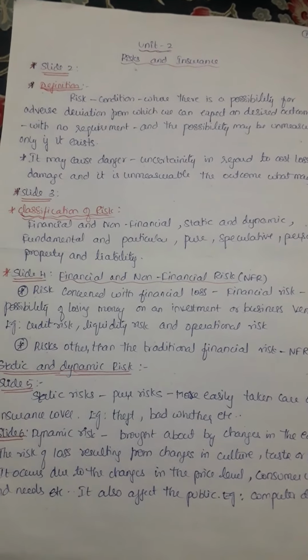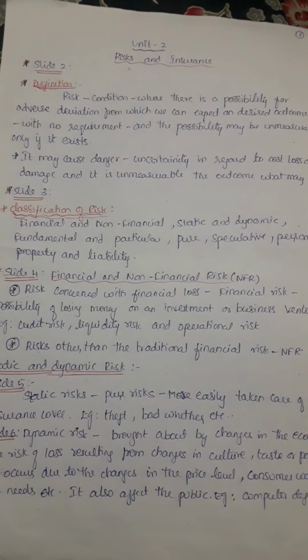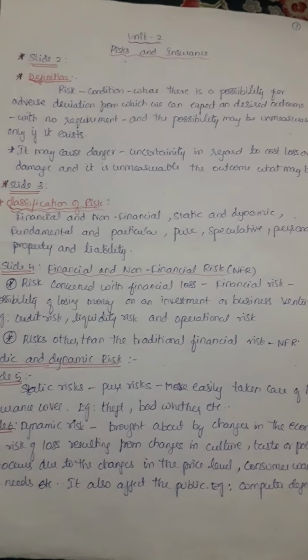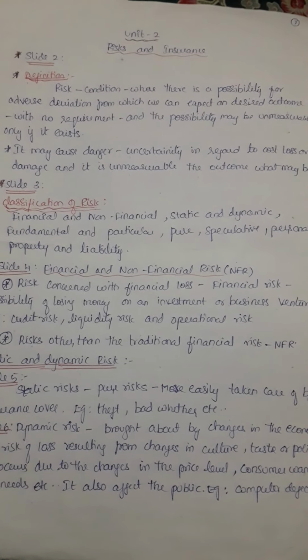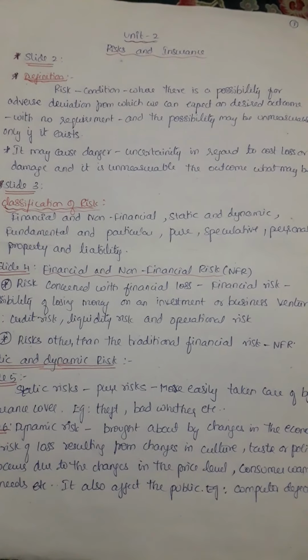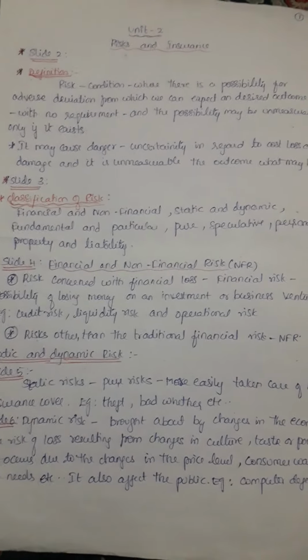Dynamic, it keeps on changing. It is not static, and it also affects the public. For example, if we find some defects in a computer that has been insured, then it comes under dynamic risk.